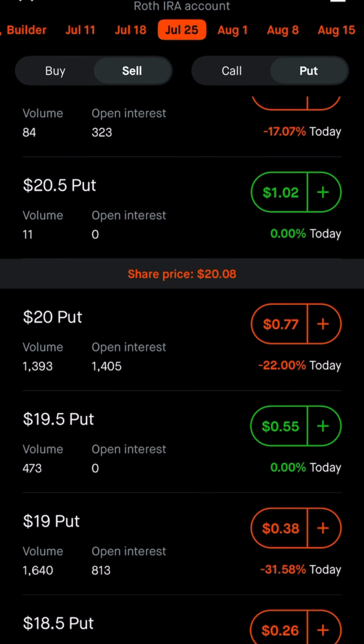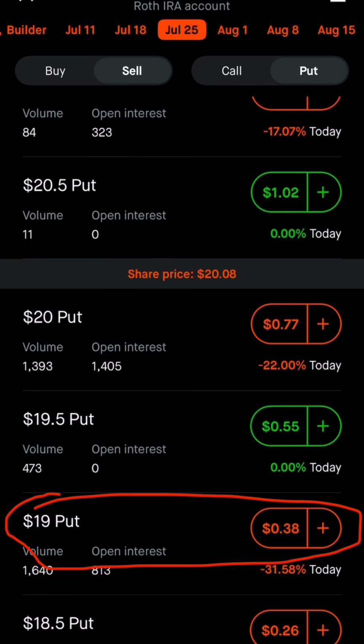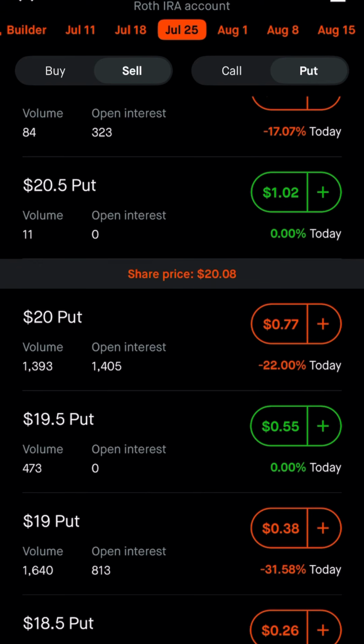The first requirement would be selling a put on a stock that you already want to own and selecting the put price where you are agreeing to buy 100 shares of the stock at a price you are more than comfortable owning that stock. So for example, on this stock, it's trading at $20. If I know I already want to own the stock and I'm more than comfortable owning the stock for $19 a share, and if I were beginning to learn stock options, this is the first thing I would do: I would sell a put on the stock for $19.